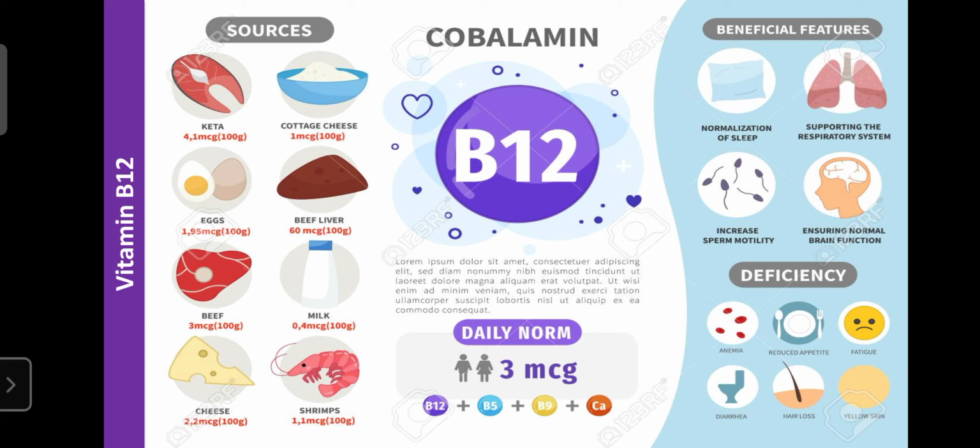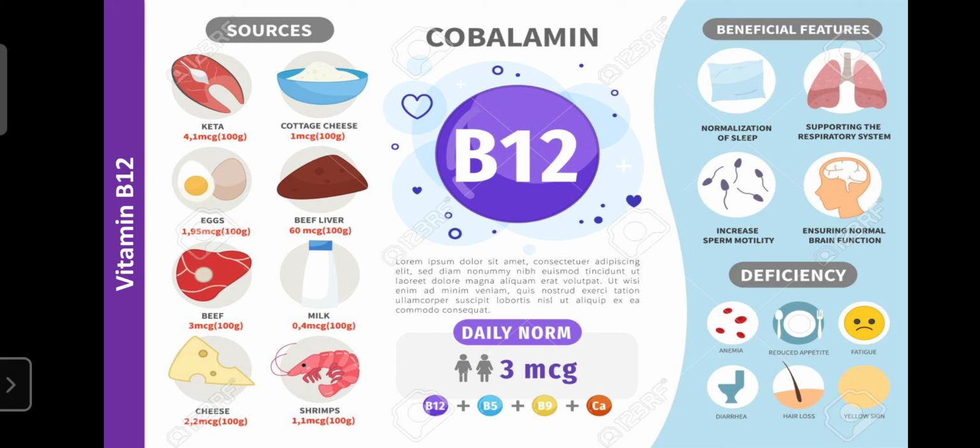Vitamin B12 is essential for the treatment of megaloblastic anemia or vitamin deficiency anemia, and also for normalization of sleep. It can support the respiratory system, and cyanocobalamin can enhance sperm motility, which plays an important role in fertilization. If vitamin B12 is deficient, motility decreases, so children do not occur.